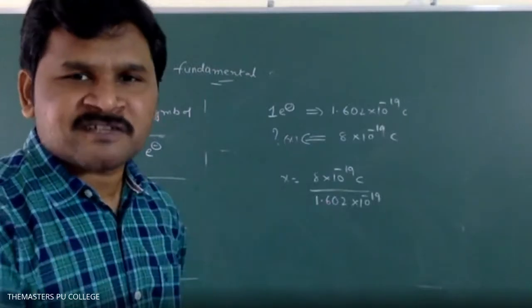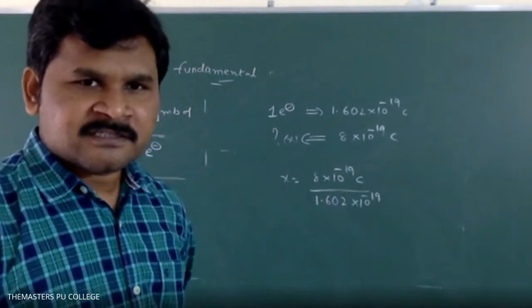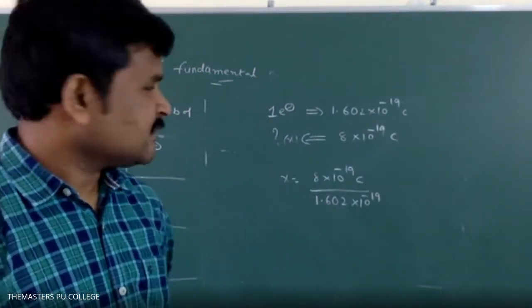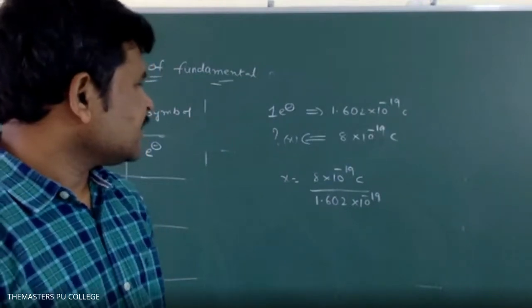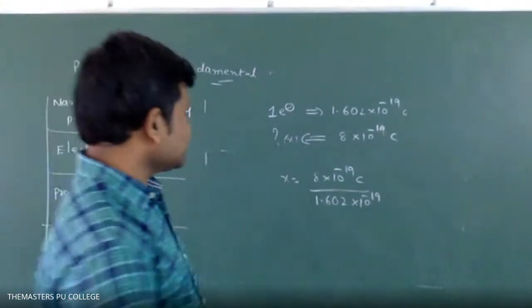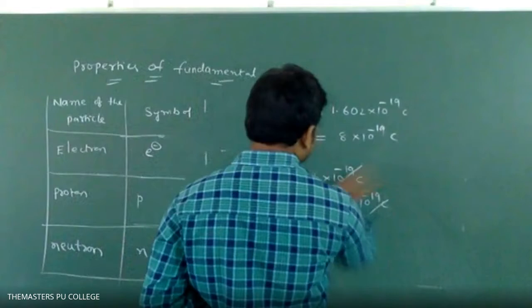Sir, for simplification, can we take 1.602 as 1.6, sir? Because here, if we take 1.6, we'll get it. Yeah, see, according to the options we have to move. No, objective. Yes, sir. 10 power minus 19 to 10 power minus 19, cancel that.